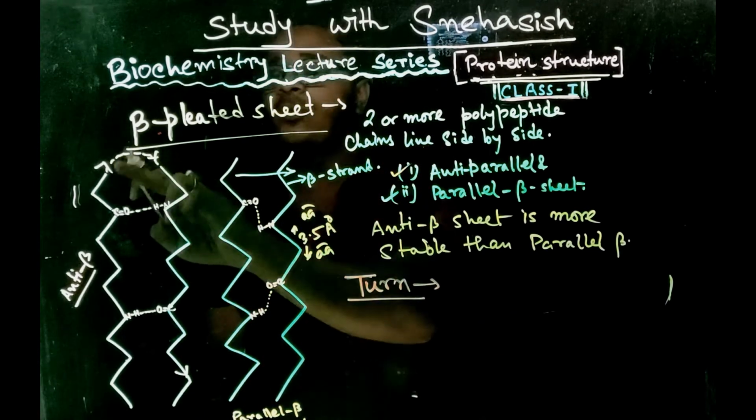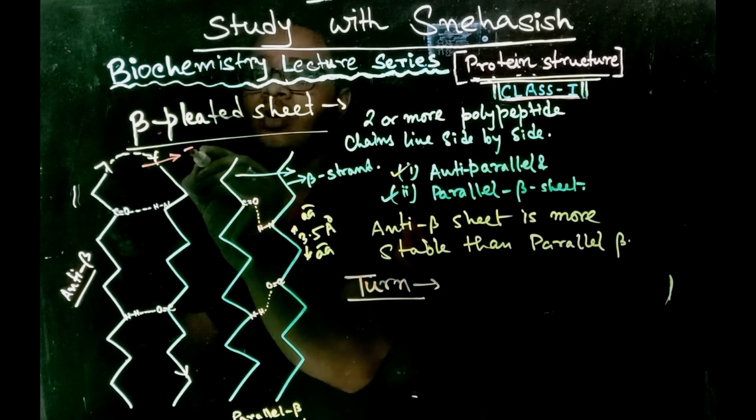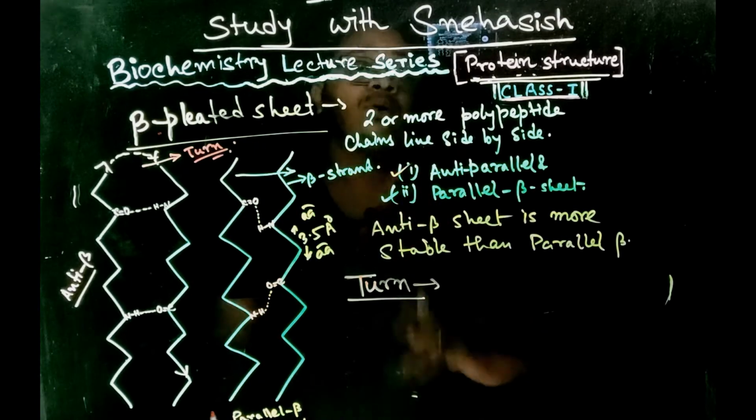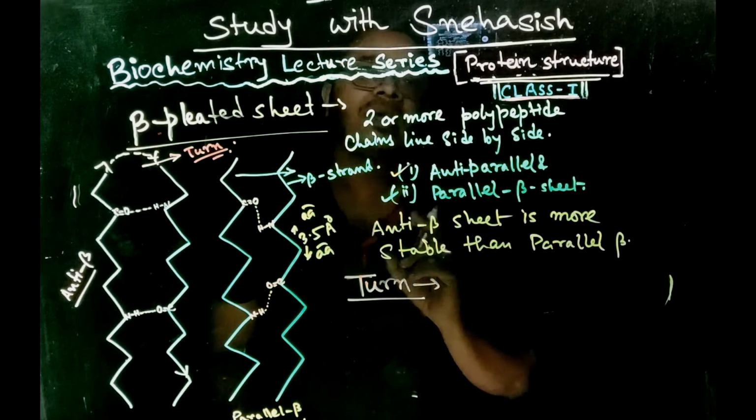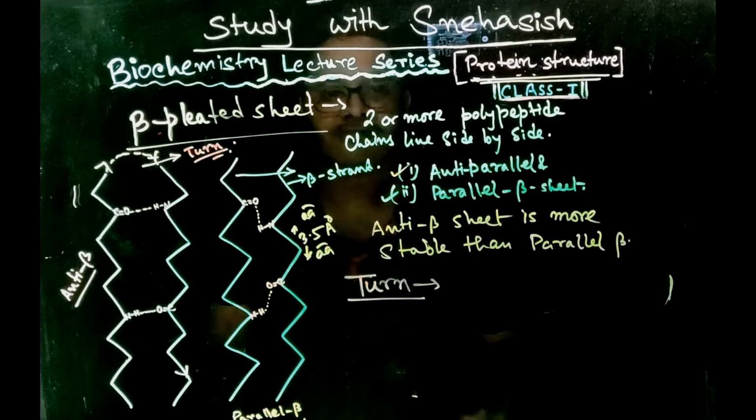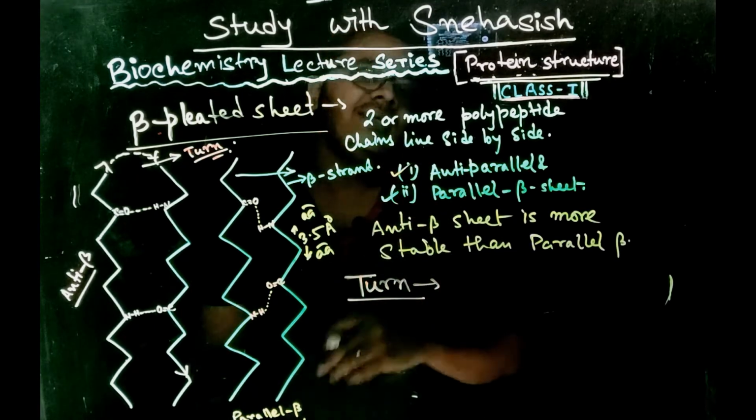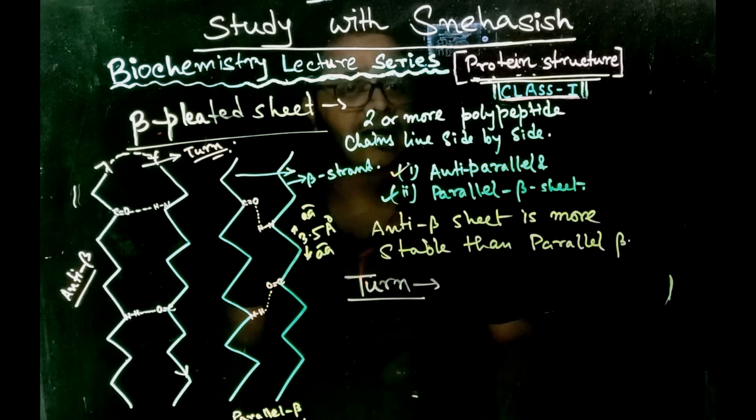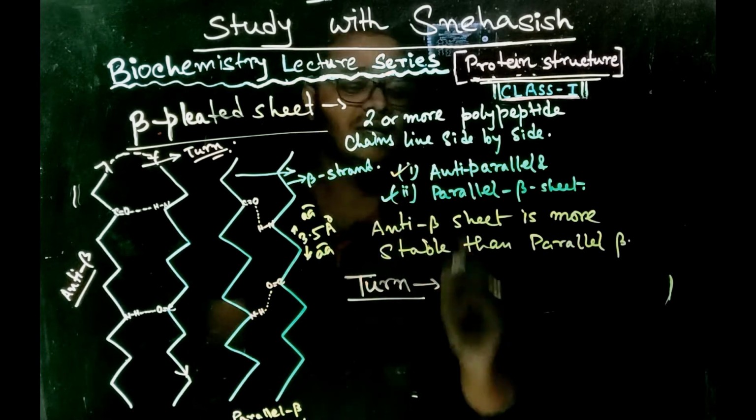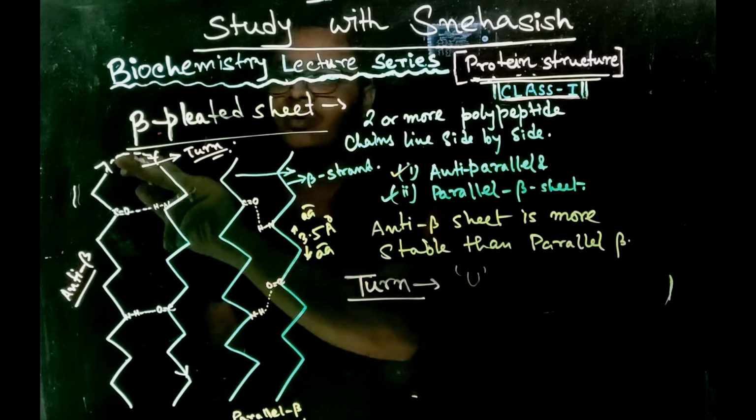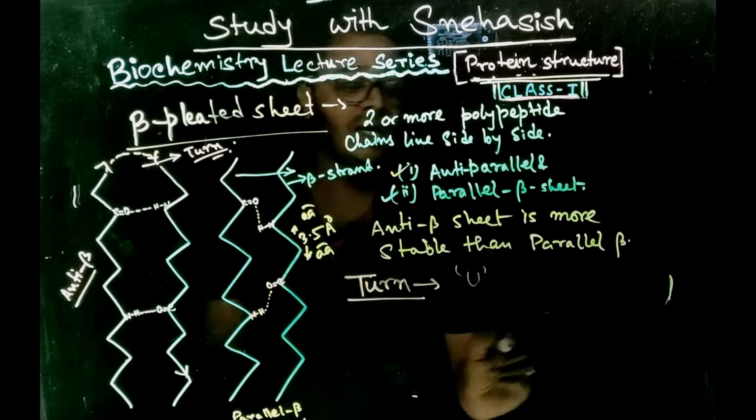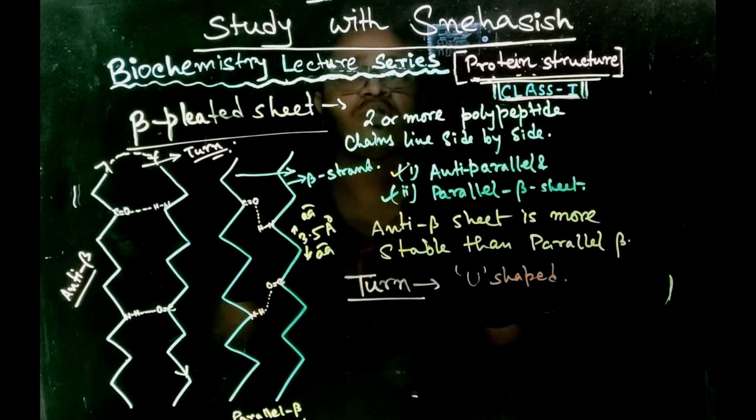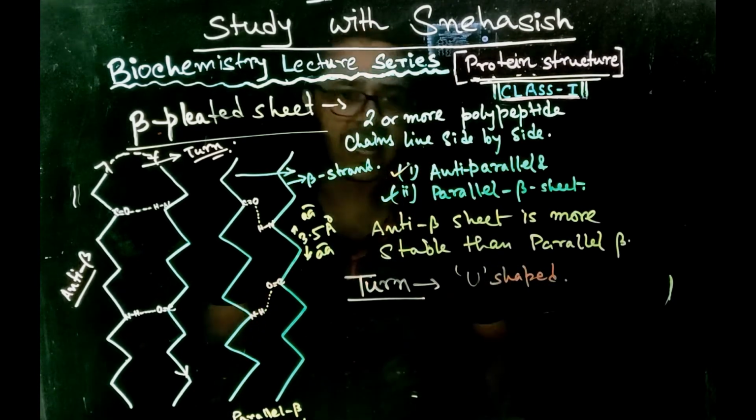Okay, what is a turn? Suppose this is an example of a turn. In globular proteins, the polypeptide chain folds several times. This folding is allowed due to the presence of the third type of secondary structure, that is the turn. This turn is a U-shaped structure, which consists of 3 to 5 amino acids.